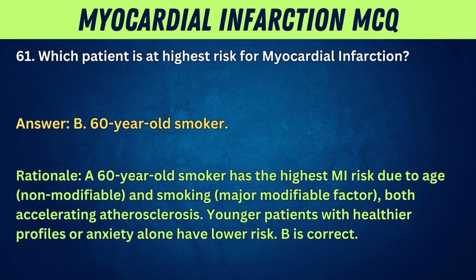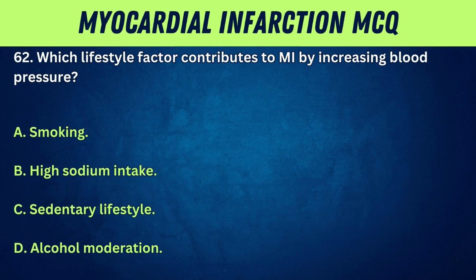Answer: B. 60-year-old smoker. Rationale: a 60-year-old smoker has the highest MI risk due to age, non-modifiable, and smoking, major modifiable factor, both accelerating atherosclerosis. Younger patients with healthier profiles or anxiety alone have lower risk. B is correct.